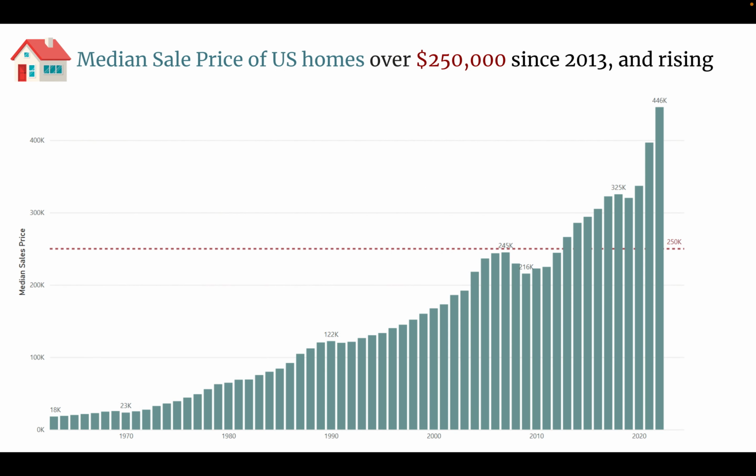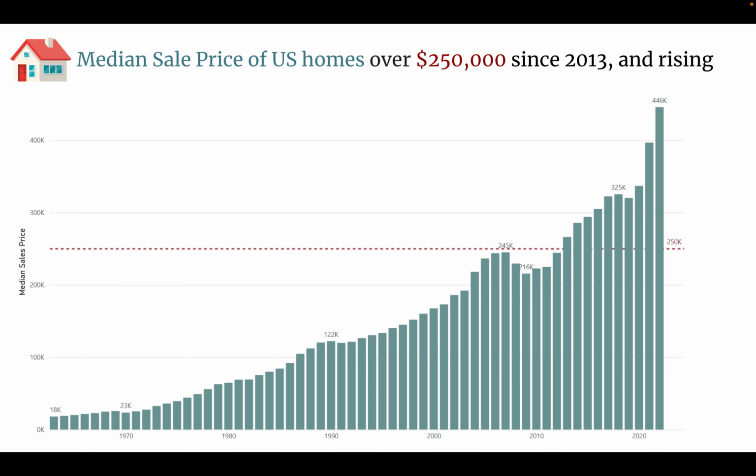Remember how the price of homes is a major weighted indicator in the CPI? Well, here we can see the median sales price of U.S. homes over the last 60 years. In 1960, the median sales price of homes was $18,000, but as of 2013, the median sale price of homes sat over $250,000, a quarter of $1,000,000.